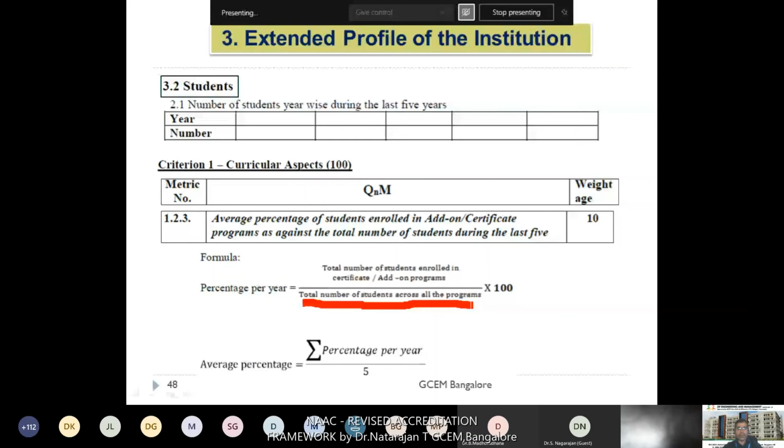Then it is multiplied by 100, and finally we get the percentage per year. After that, it is aggregated and the average percentage is evaluated. This is how the extended profile data is useful for calculating the metrics, so you have to give precise data while submitting the extended profile.